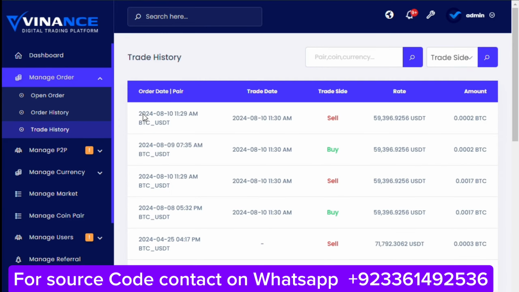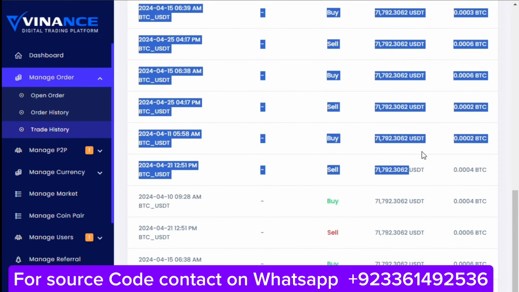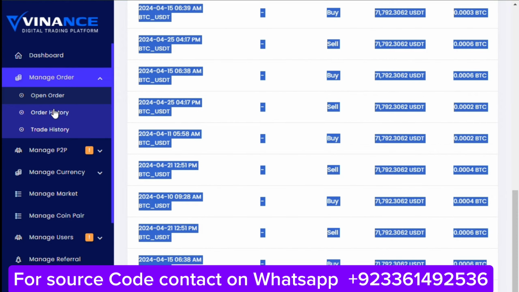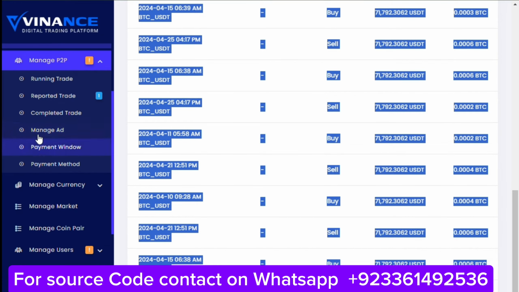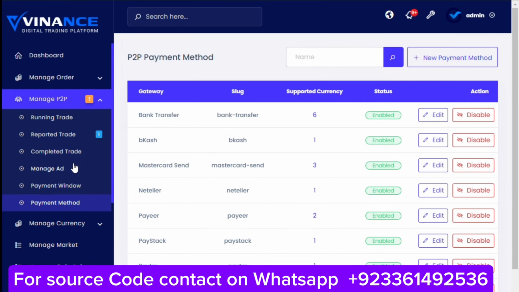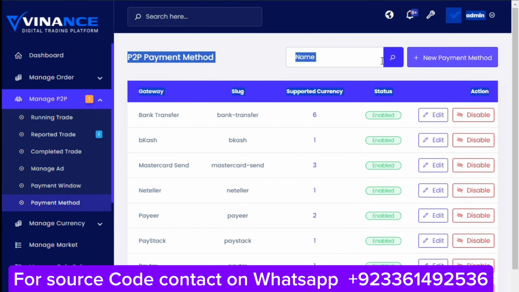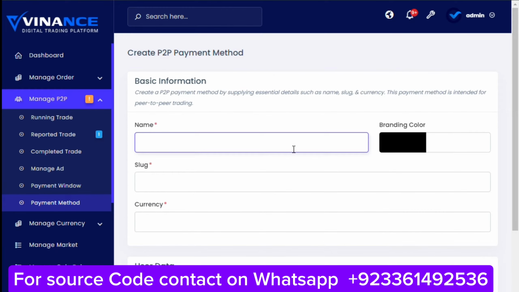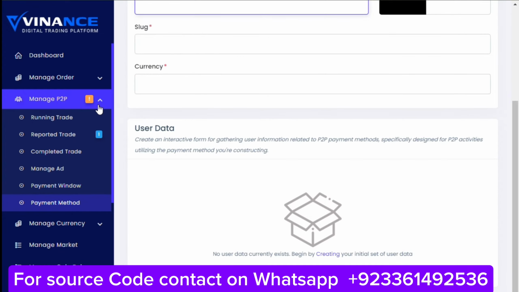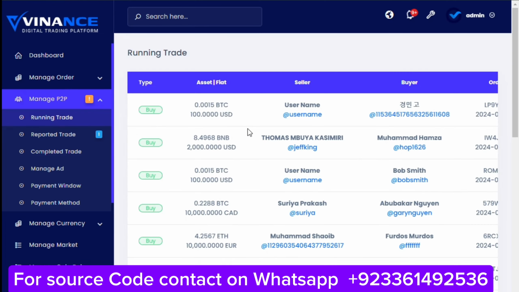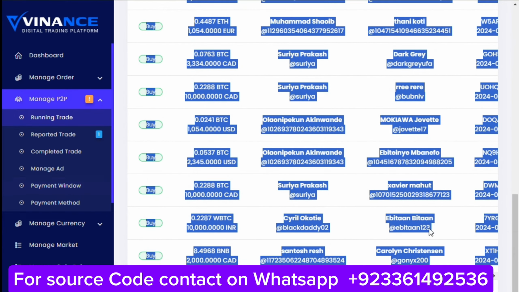I will show you the trade history of this script. You can also sell and buy on this script from here. Users can sell and buy this trade from here. Here is the manage P2P. Here are the payment methods of the script. You can see the payment methods of the script and also add your own payment method from here. Enter the name, slug, currency and color of your payment method and get it submitted here. I will show you a running trade of this script. Users can also buy this trade from here.